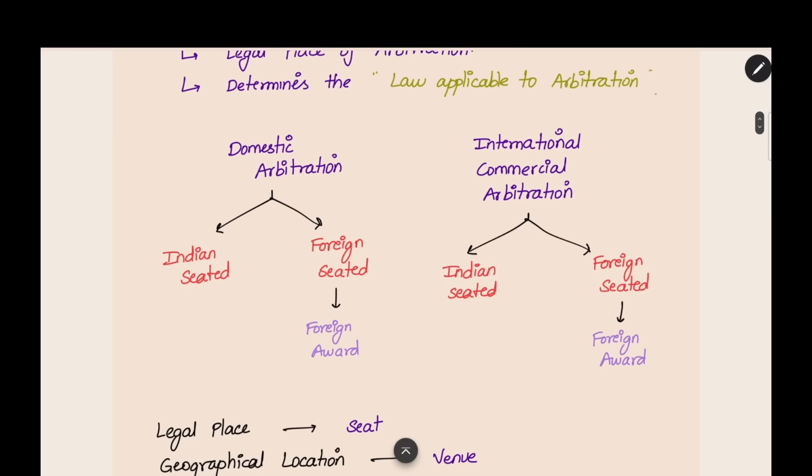Now, the seat, where the legal place is, is determined in the arbitration agreement. If the legal place is India, it is an Indian seated domestic arbitration. If the legal place is outside India, it is a foreign seated domestic arbitration. And the arbitral award, the decision of the arbitrator under a foreign seated arbitration, will be a foreign award. Under international arbitration, if the legal place is in India, it is Indian seated. If the legal place is foreign, then it is a foreign award. Both domestic arbitration and international commercial arbitration can have a foreign award based on the seat which is given in the arbitration agreement. Now, this is the concept of seat.